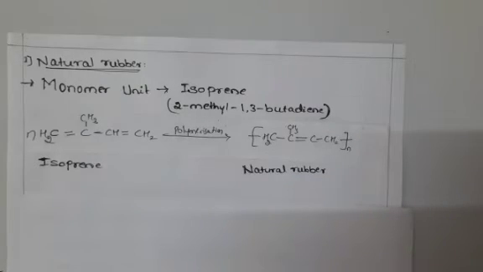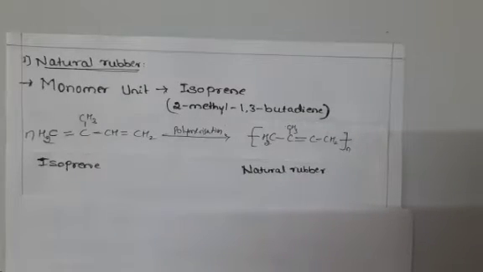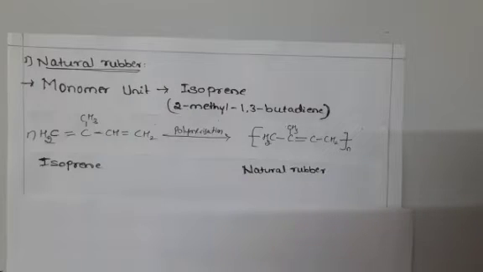Naturally it is soft. When we heat it, it becomes too soft, and on cooling it becomes hard. So it is an example of a thermoplastic polymer. Because of this softness it has less elasticity. That's the reason it has to be vulcanized.